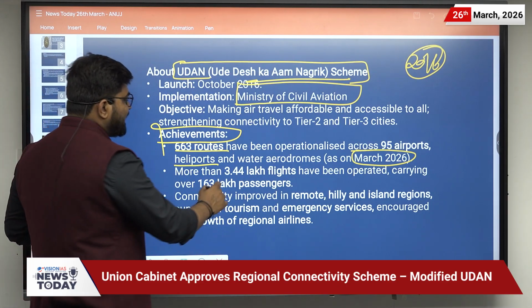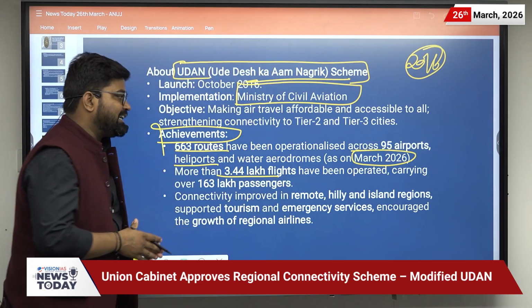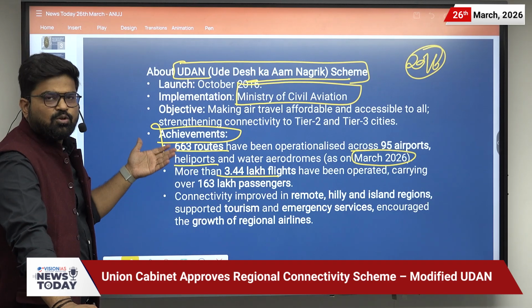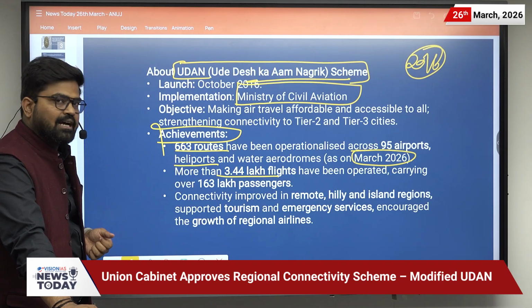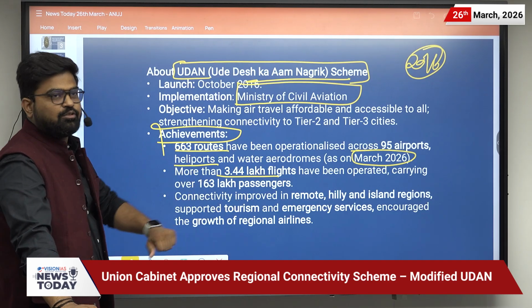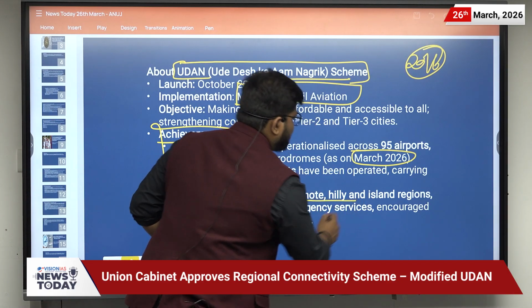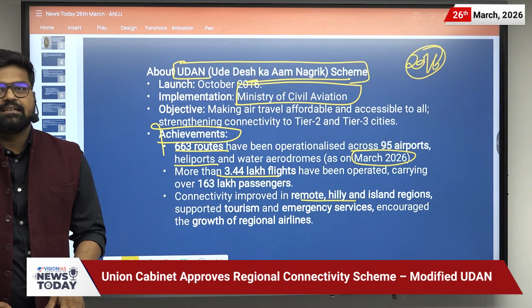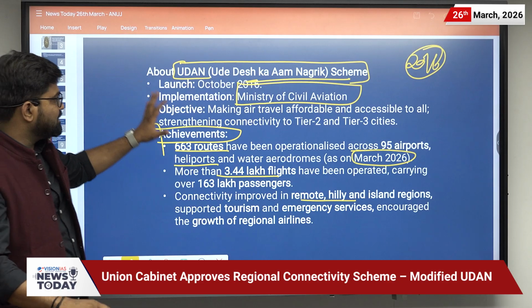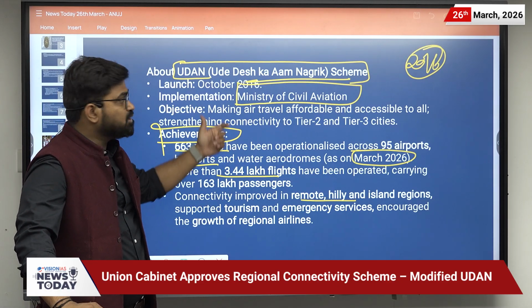More than 3.4 lakh flights have been operated, carrying around 163 lakh passengers. And connectivity has improved in remote, hilly and island regions. So these are the achievements of the UDAN scheme.